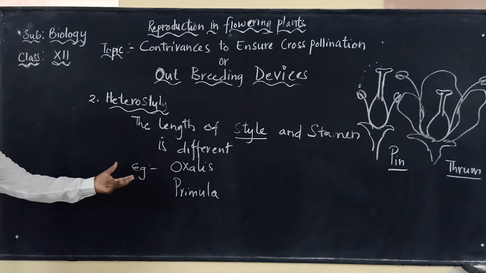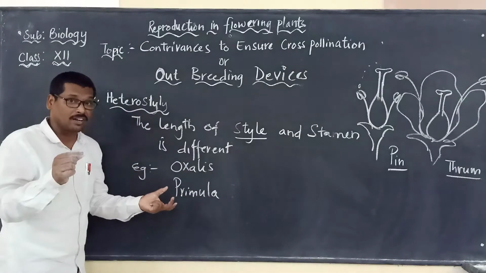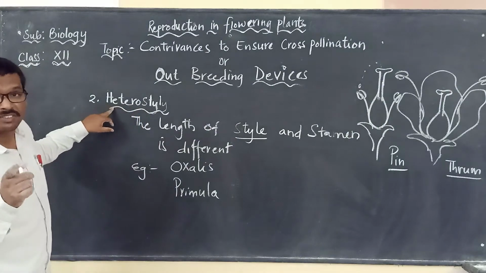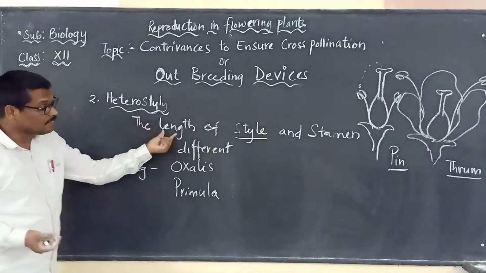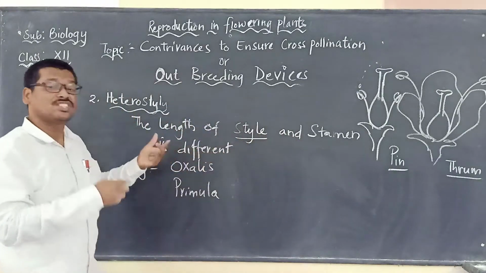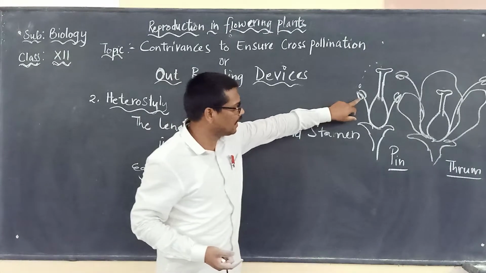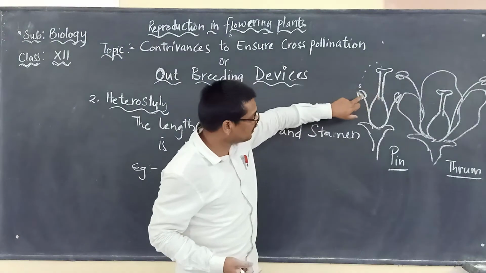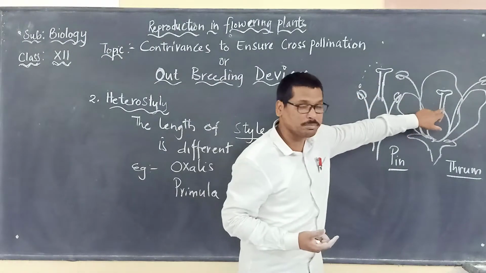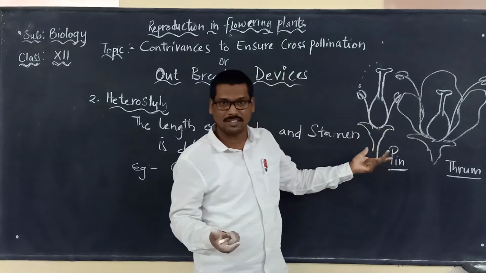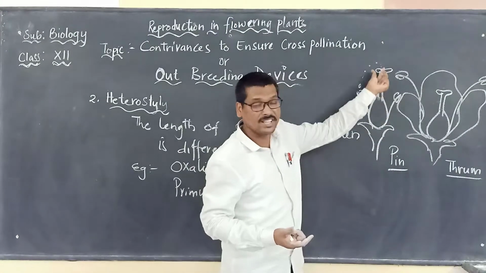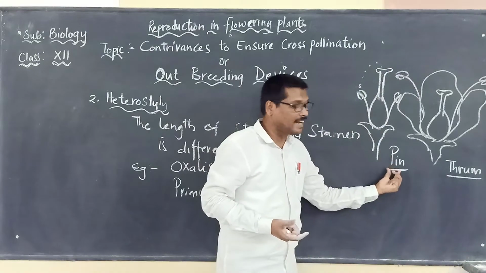We can keep these examples in our mind, where they are showing one adaptation called what? Heterostyle. Heterostyle means the length of the style and the stamen is different. Here, if you are seeing, the length of the style and the stamen is different. As we have mentioned, if the style is long, we say it is pin.